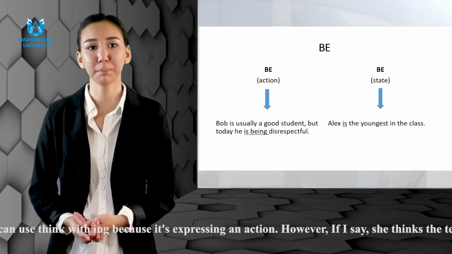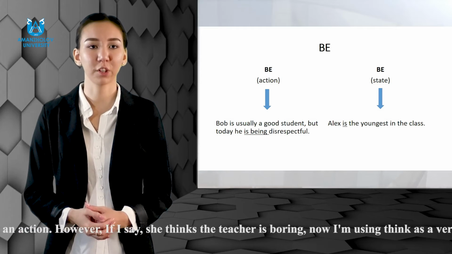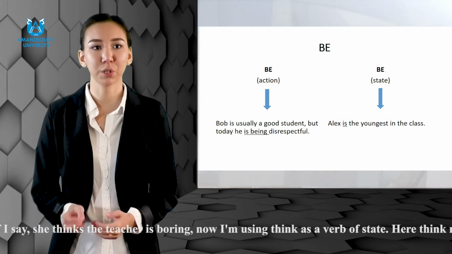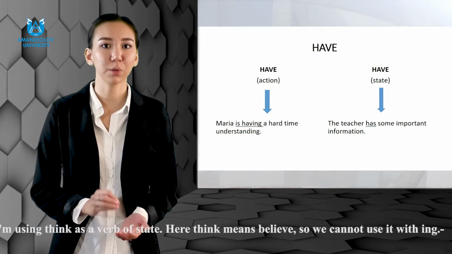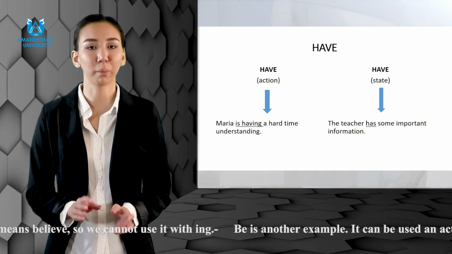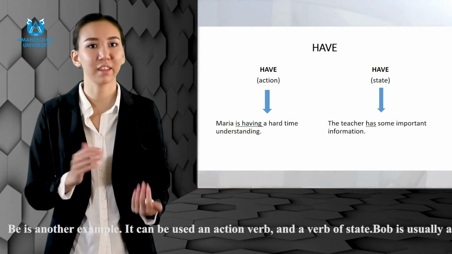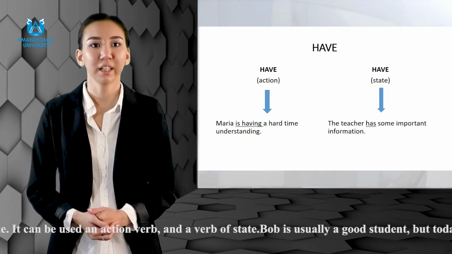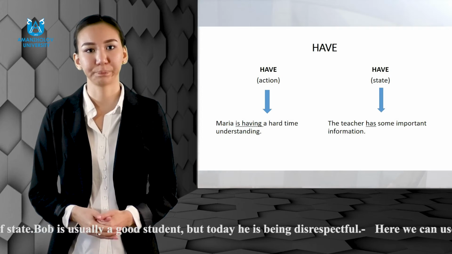Be is another example. It can be used as an action verb and a verb of state. For example, Bob is usually a good student, but today he's being disrespectful. Here we can use be with ing to express that something is different than it normally is. Alex is the youngest in the class. Here it is a verb of state, so we can't use ing.